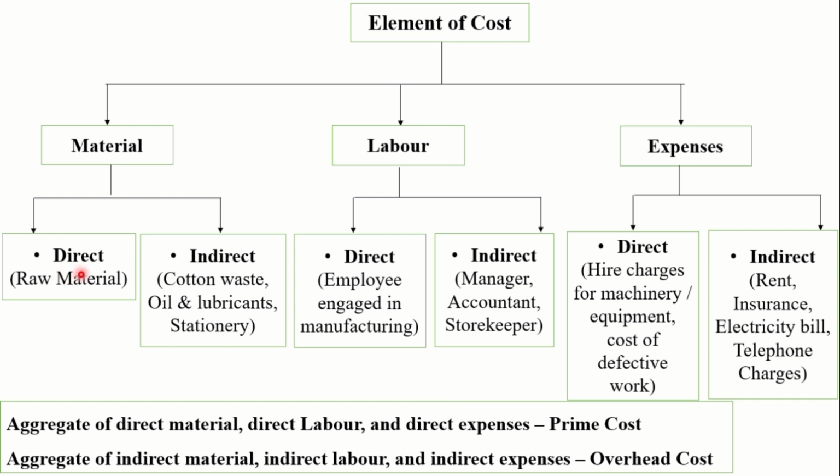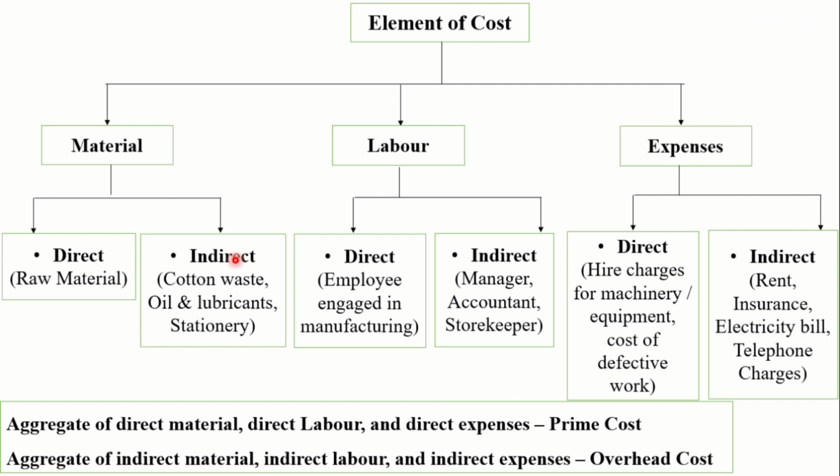It basically consists of all raw material either purchased from outside or manufactured in-house. An example of direct material cost is raw material, which is an integral part of your finished good. Now, indirect material cost. Indirect material indicates that material which cannot be identified with the individual cost center. This material assists the manufacturing process and does not become an integral part of the finished good.